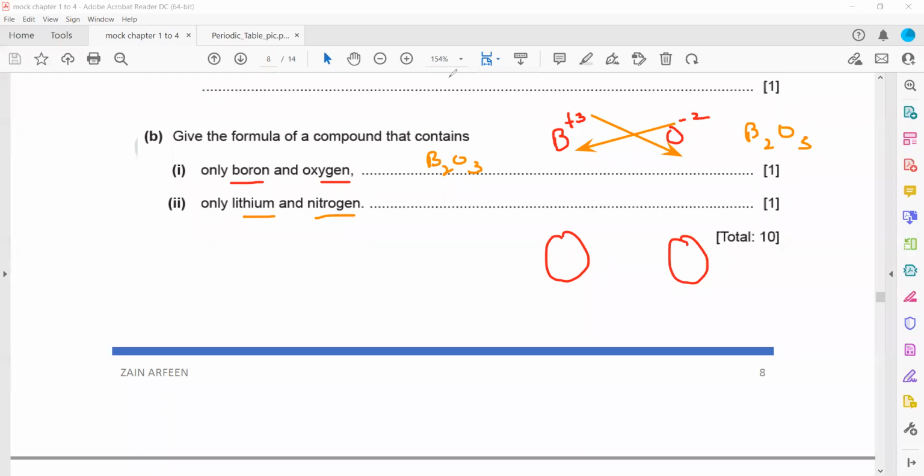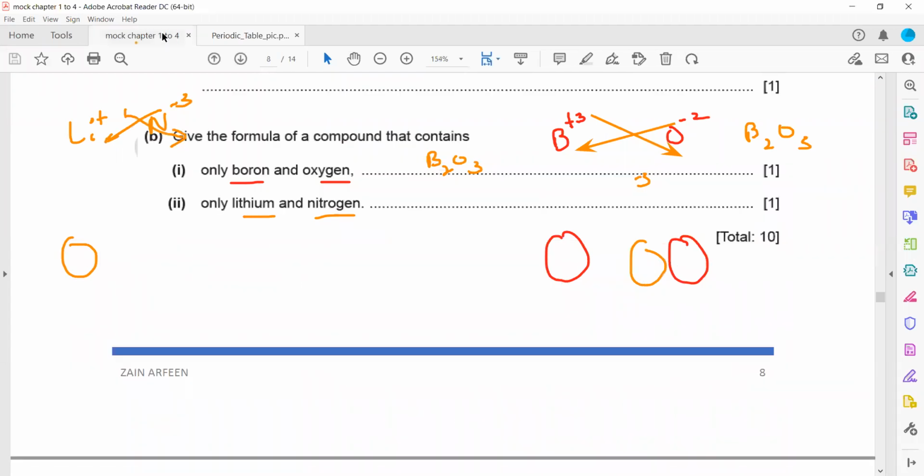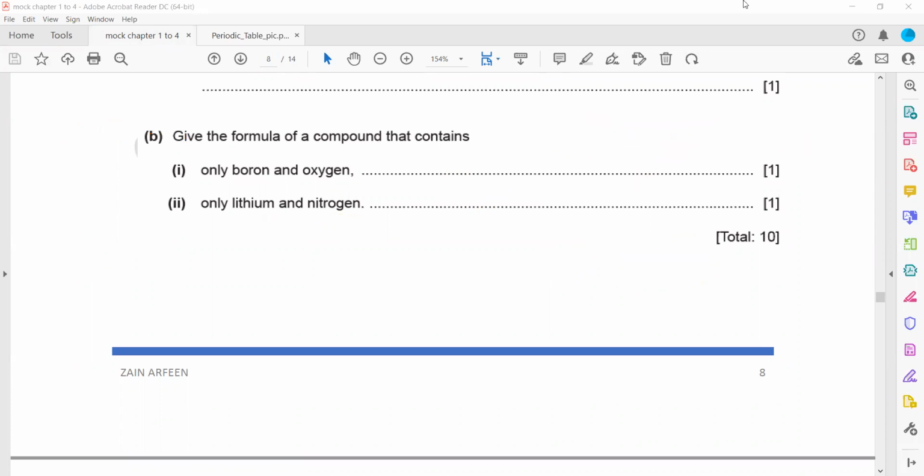And lithium and nitrogen. Check the periodic table again. Lithium is a group 1 element, so valency will be +1. Nitrogen is a group 5 element, so valency will be -3. When we simplify, 3 will come with lithium and 1 with nitrogen. So the formula of lithium nitride is Li3N. Whenever we have to write a formula of a compound, we use the periodic table, write their valencies, simplify, and then cross multiply to get the final formula.